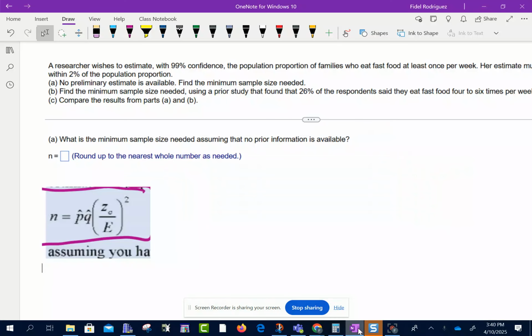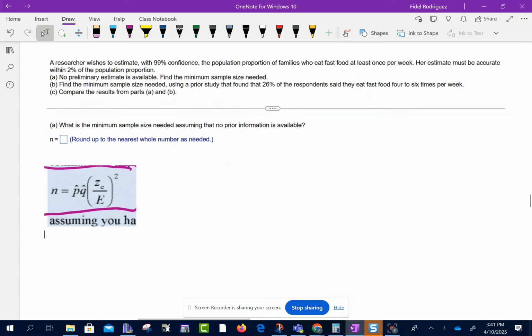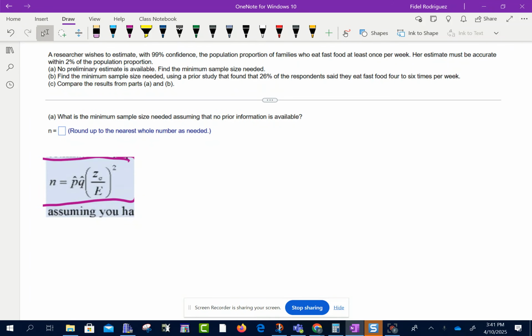Okay. All right. So this is what we're going to do. We're going to say, look, a researcher wishes to estimate with 99% confidence the population proportion of families who eat fast food per week. Her estimate must be accurate within 2% of the population. Okay, so this first thing we're going to do, we're going to say, look, we're looking for, let's do this,